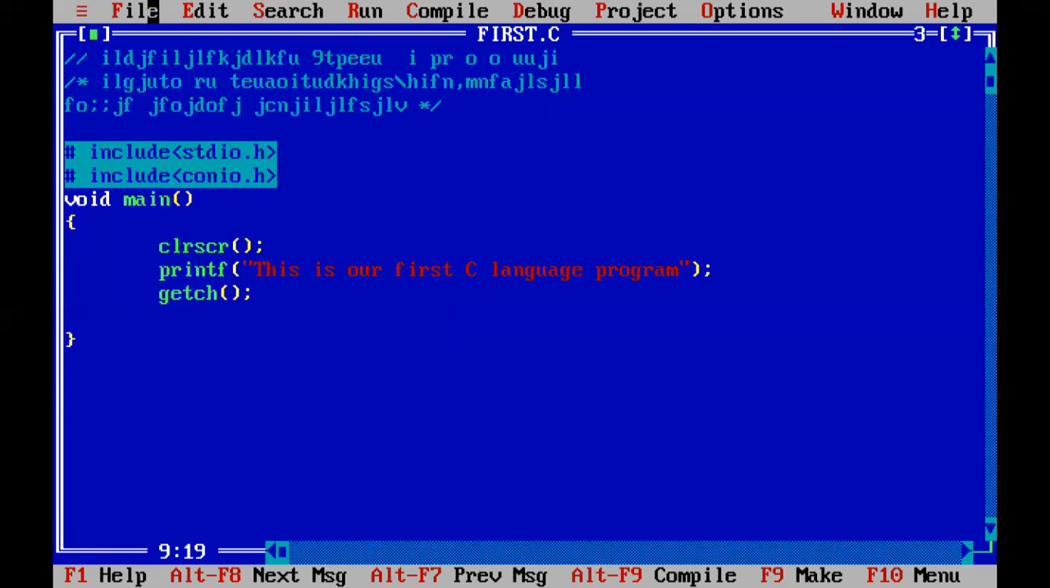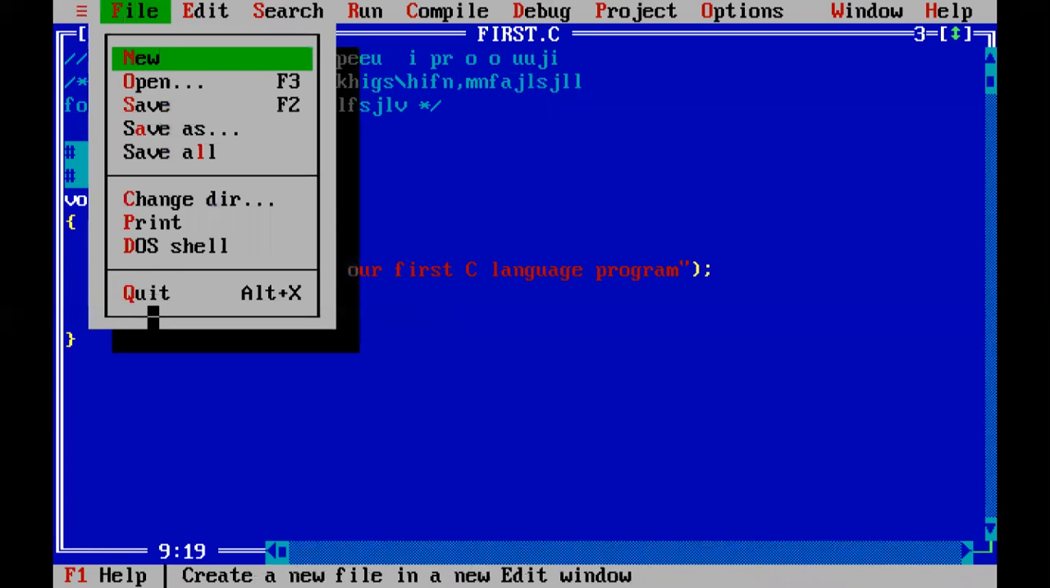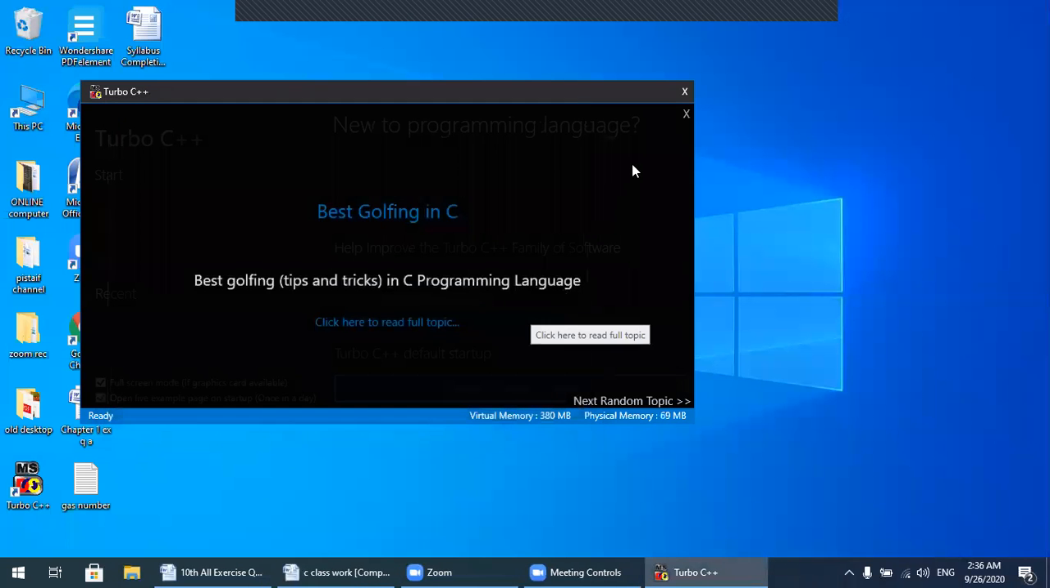I told you how to save the program and quit from the C language. Now C language is finished.